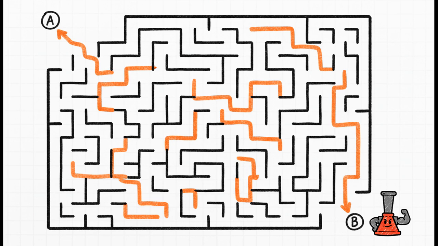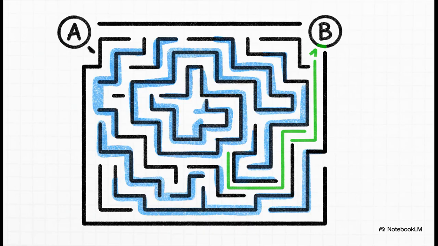So success, right? It found a path. But I mean, just look at it. That thing's a mess. It's so long, so inefficient, it's definitely not the best way to get there. But now, look what happens with BFS, the patient explorer. It starts at A and just expands outward in every direction, like those ripples in a pond. It's exploring a lot of the maze for sure. But the very second it touches the exit at B, we know something amazing. We know for a fact that it has found the absolute guaranteed shortest possible path. And that right there is its superpower, optimality.